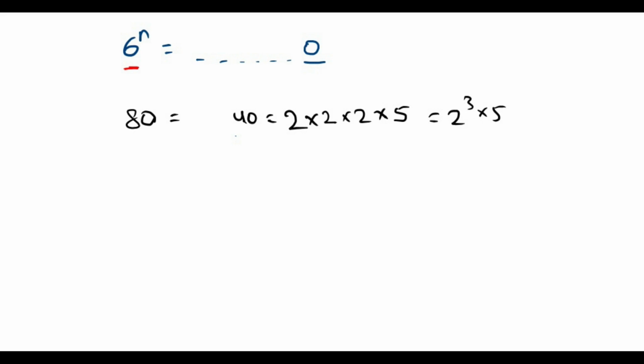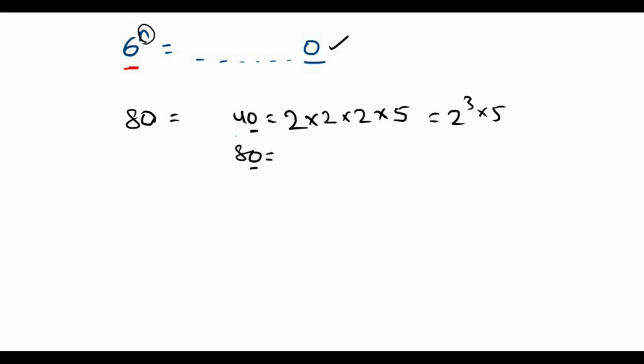Suppose we take numbers ending with 0. In our problem, we take 6 to the power of any natural number, but whether the digit ends with 0 or not, we need to check. For that we take some examples.